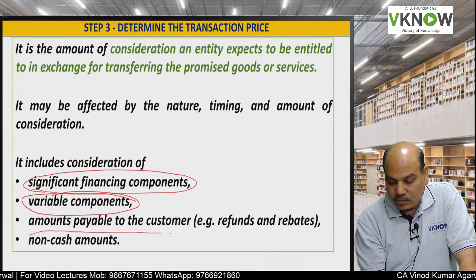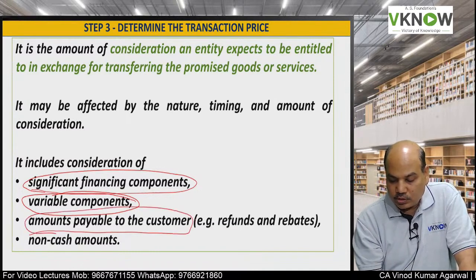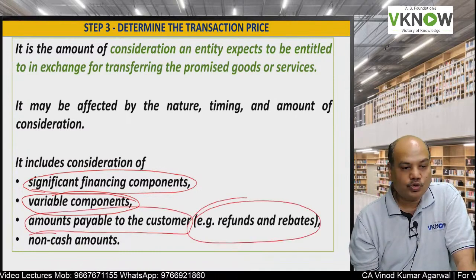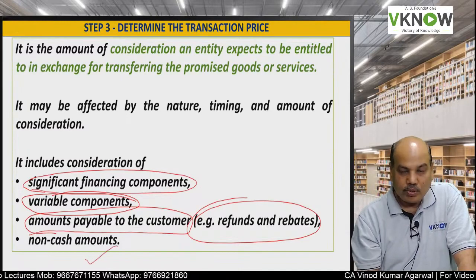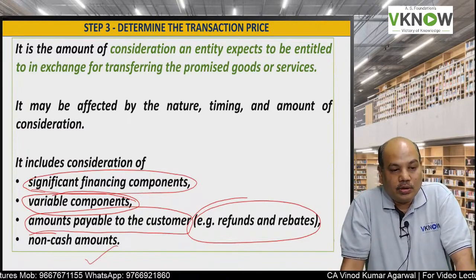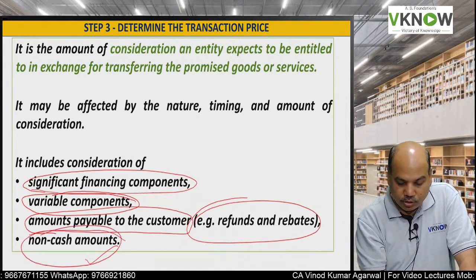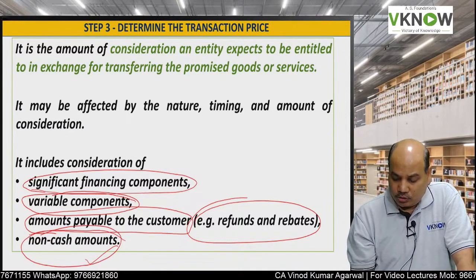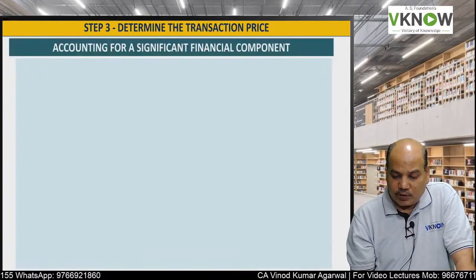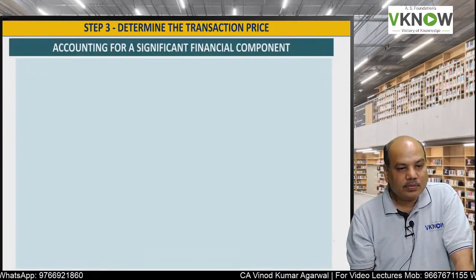It may include some amount payable to the customer also like rebate or refunds to be given, or it may also include non-cash transactions like goods for goods. So these are the factors which will affect the transaction price.